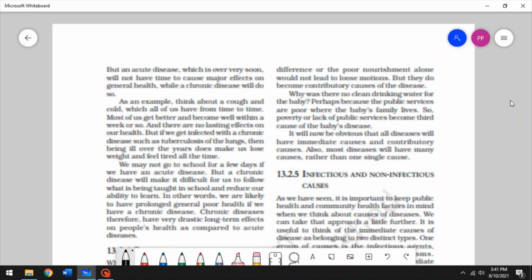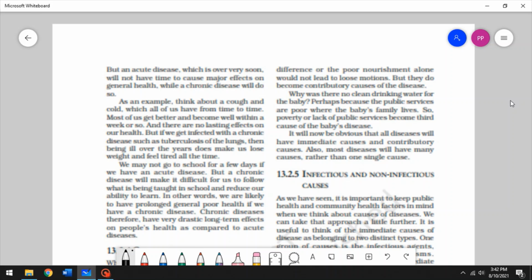A very good example of a chronic disease that I just thought of would be AIDS, right? It's a long-lasting disease, and it suppresses your immune system so much that most of the patients diagnosed with AIDS do not pass away because of AIDS. They pass away because of secondary ailments caused by the immunosuppression that AIDS had an effect on, right?